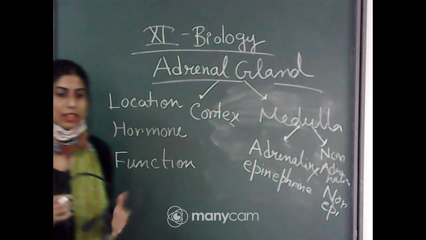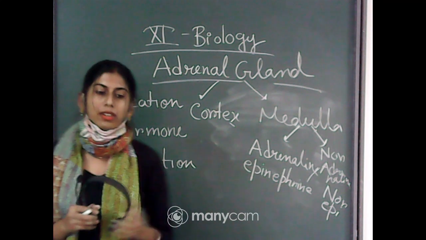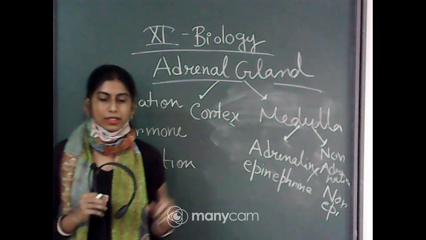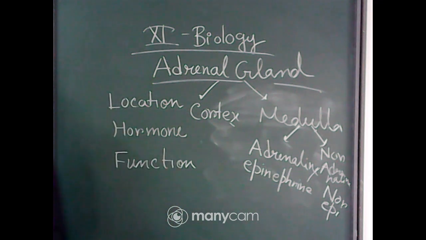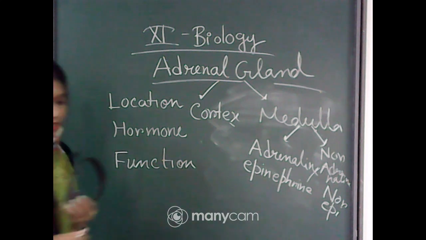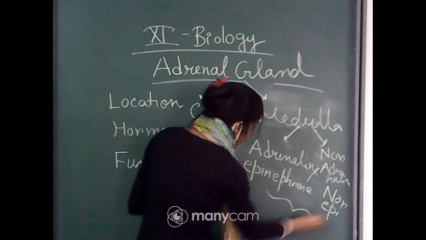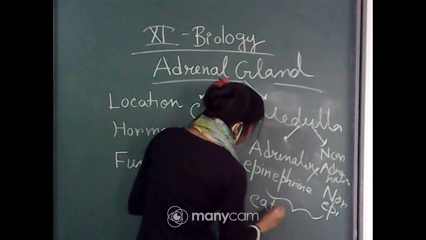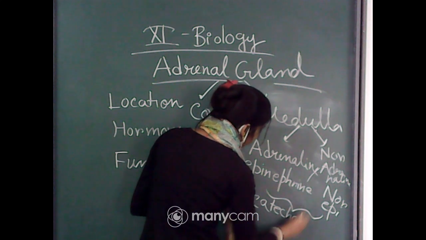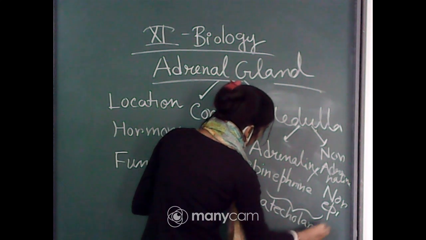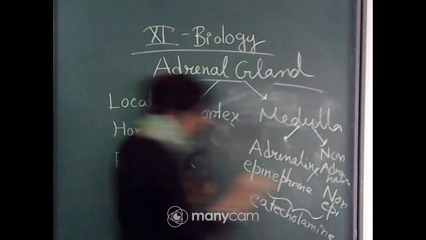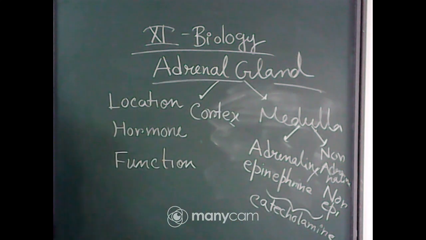Okay, so you have to know what the different functions of these hormones are. This adrenal gland is considered as fight or flight hormone. Fight and flight hormone. Why? Now I will tell you why it is called so. And these two hormones have a general name. Their general name is catecholamine. So, these hormones are generally considered as catecholamine.